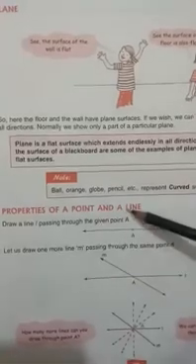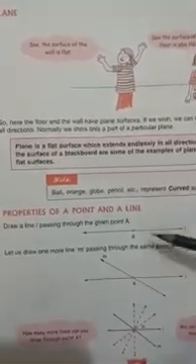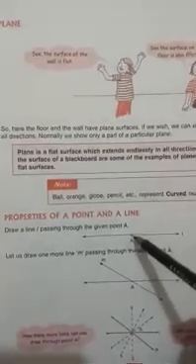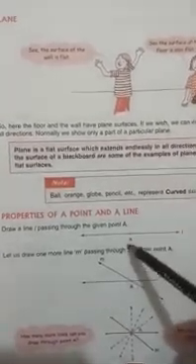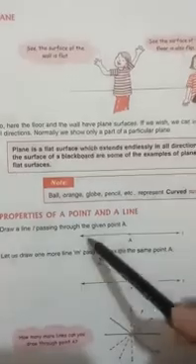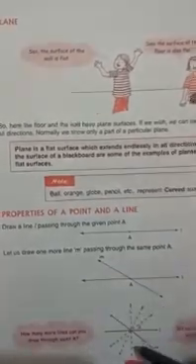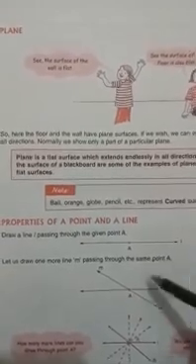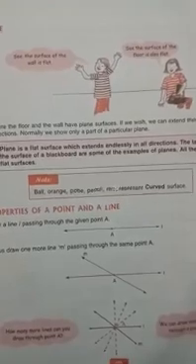Now let us look at the properties of a point and a line. Now what does the property say? Suppose we have a point A, we can pass any number of lines from this single point. We can have infinite number of lines passing from this point A. Look here. So many lines are passing and we can still pass many lines.